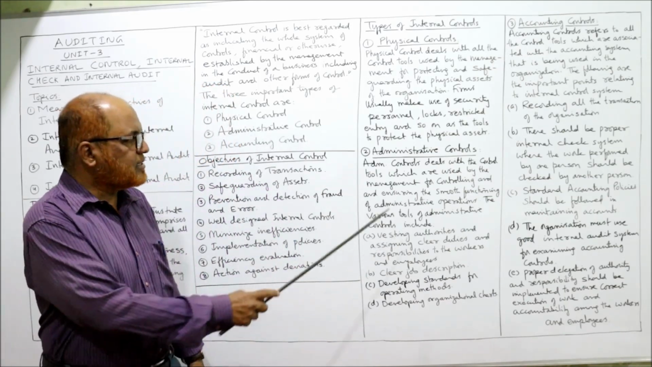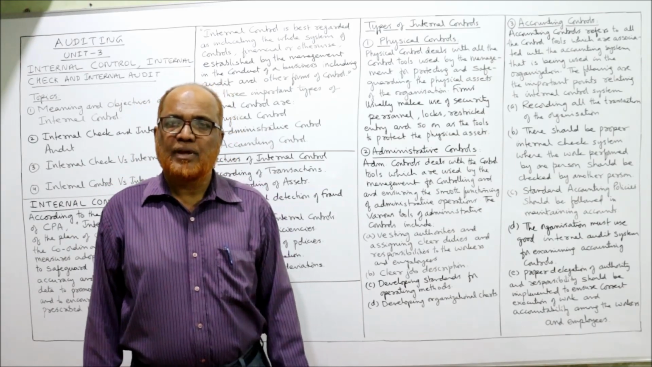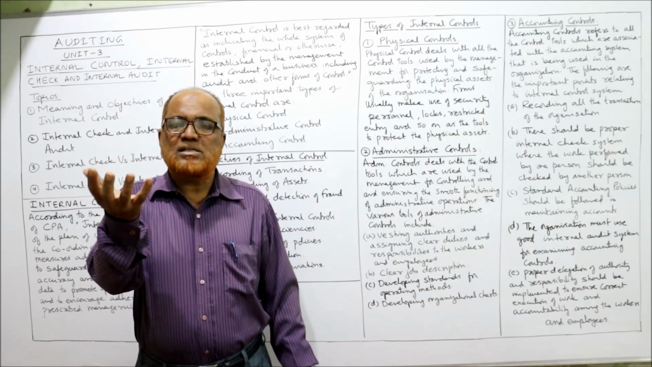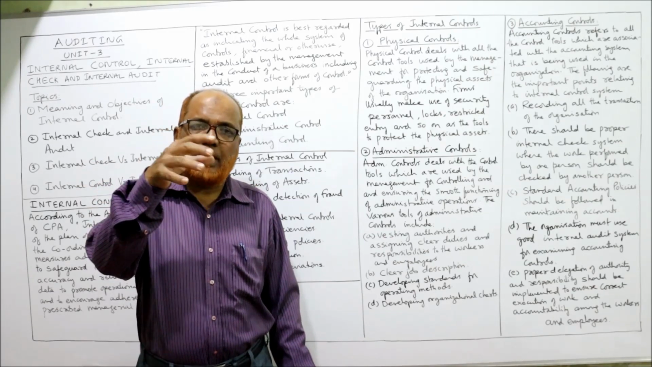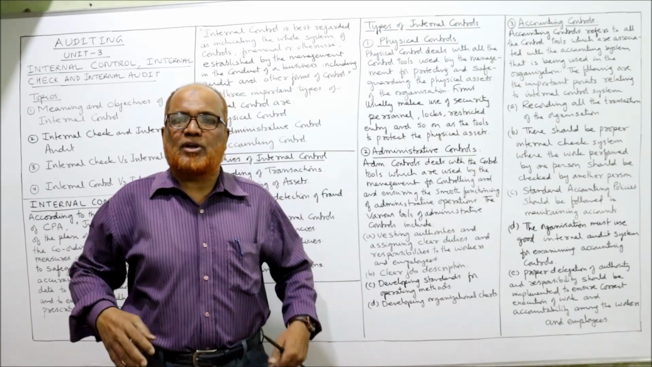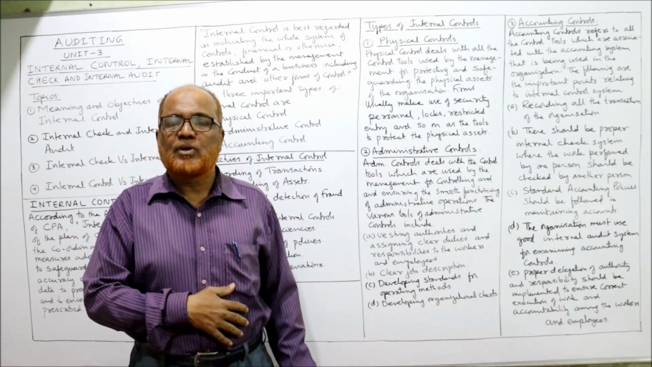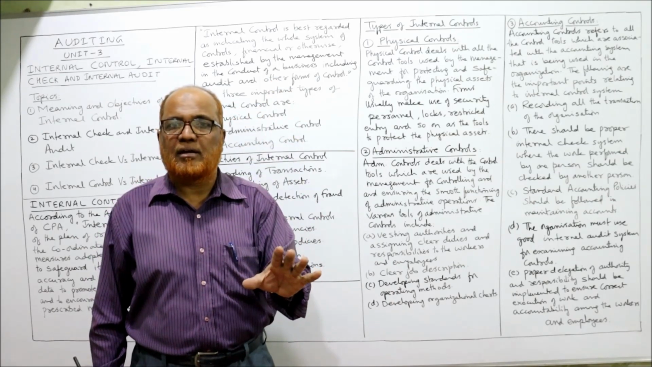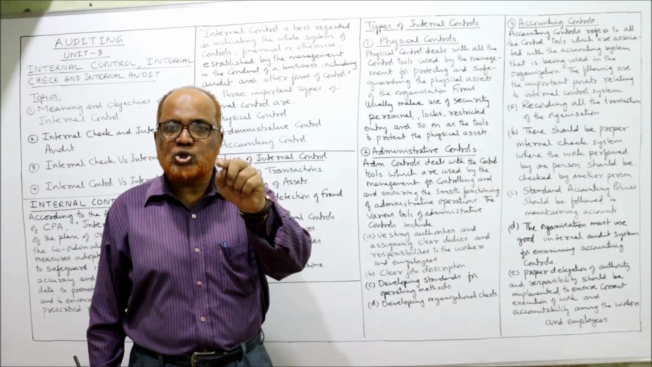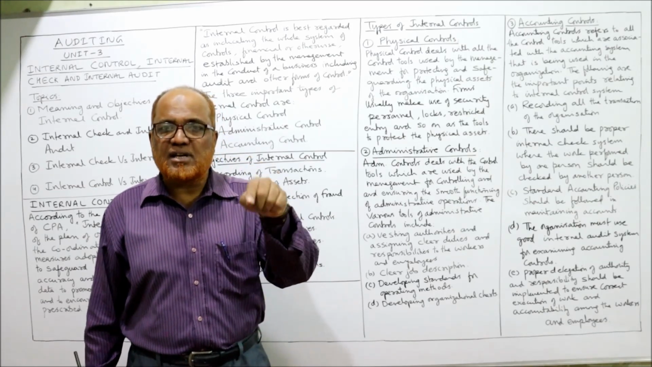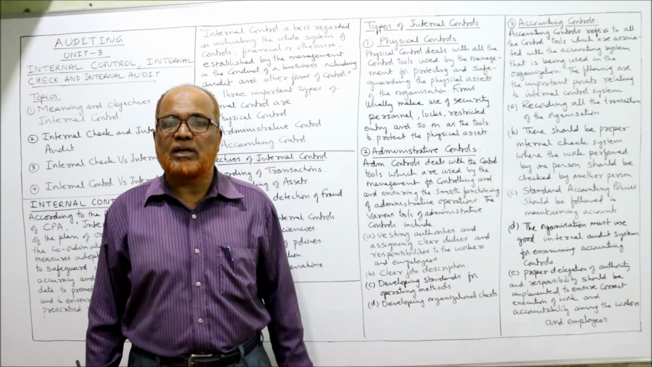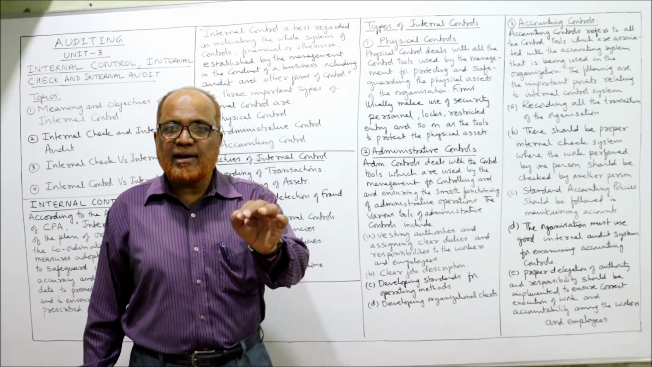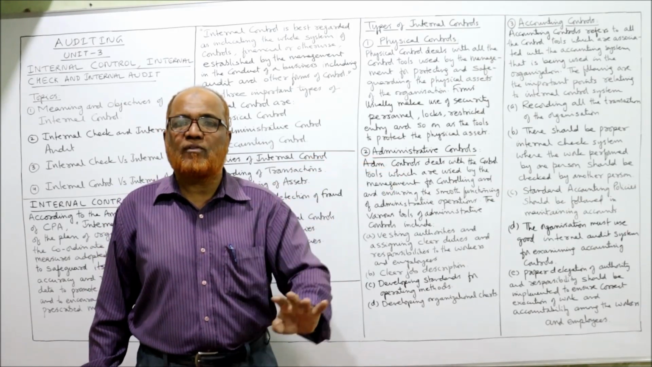The next type of internal control is administrative control. Administrative control means seeing that whatever plans, procedures, and policies have been made by the management should be properly implemented. That means the organization structure should be clear. Every person should know what his job is, what his responsibility is, what his authority is. Clear-cut demarcation of authority and responsibility. Strictly implementing the policies of the management.